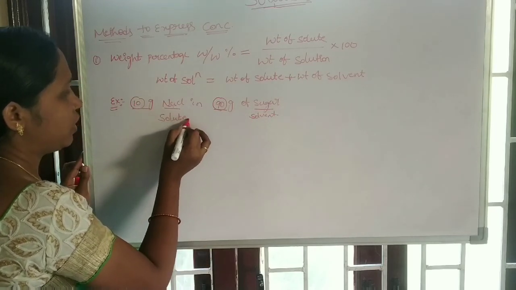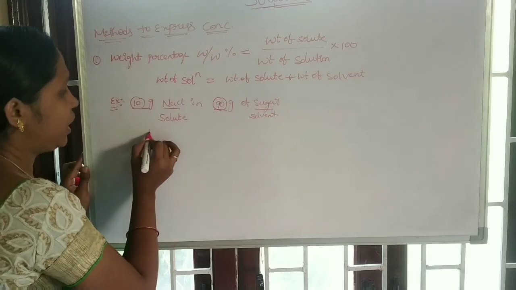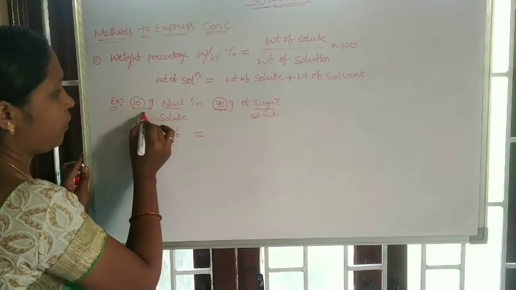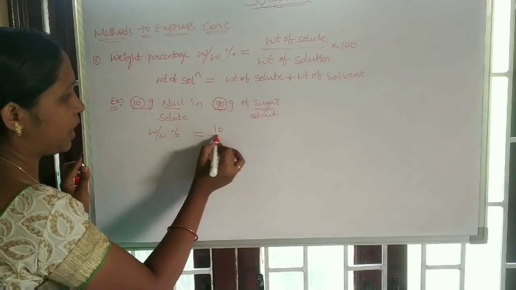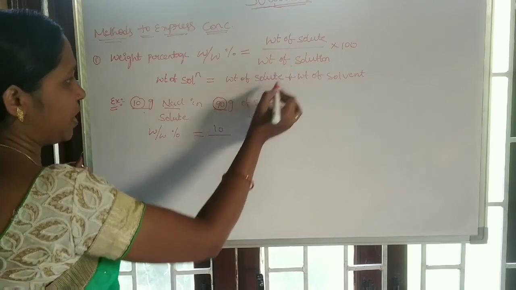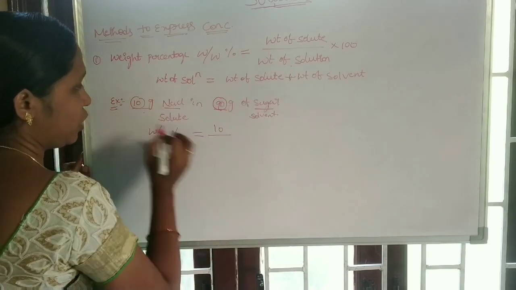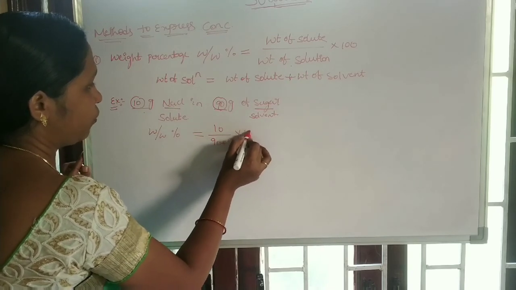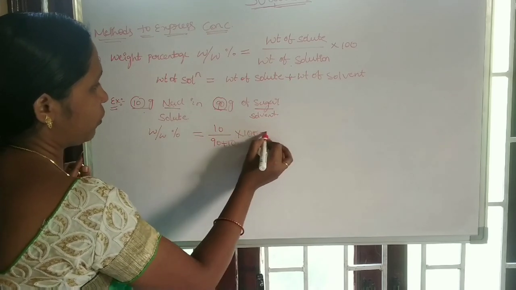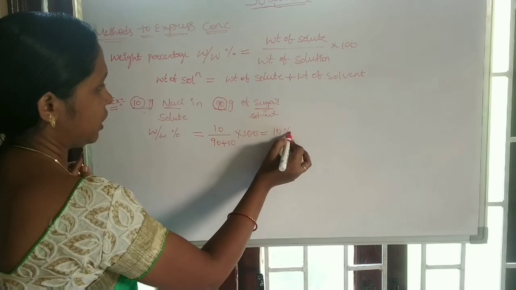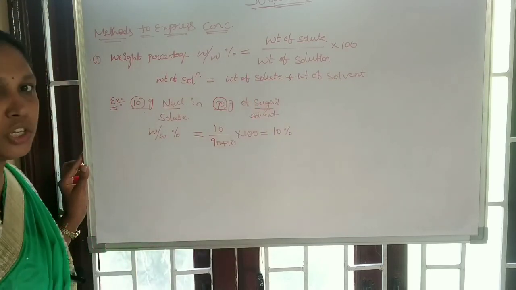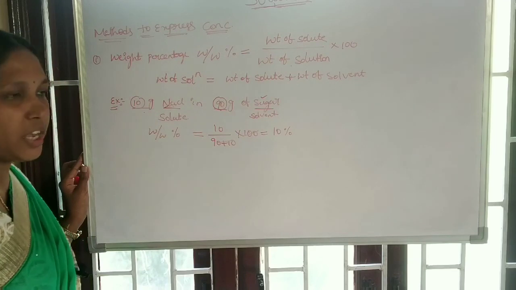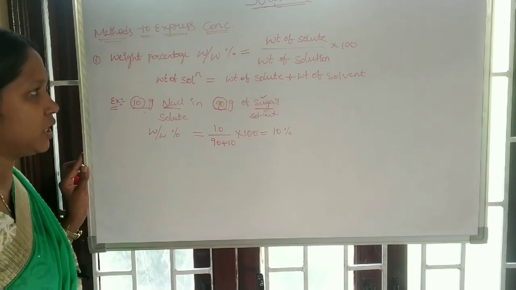So the weight percentage for this solution is weight of solute 10 by weight of solution, that is solute plus solvent, 90 plus 10, into 100, that equals 10%. The weight percentage of the salt sugar solution is 10%. Okay, go to the second one.